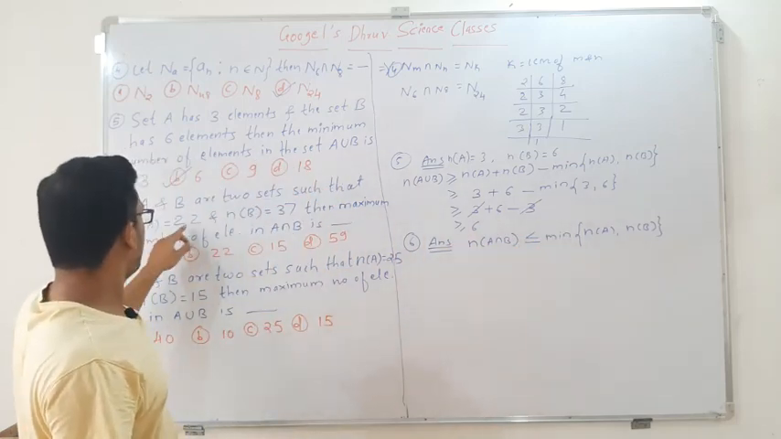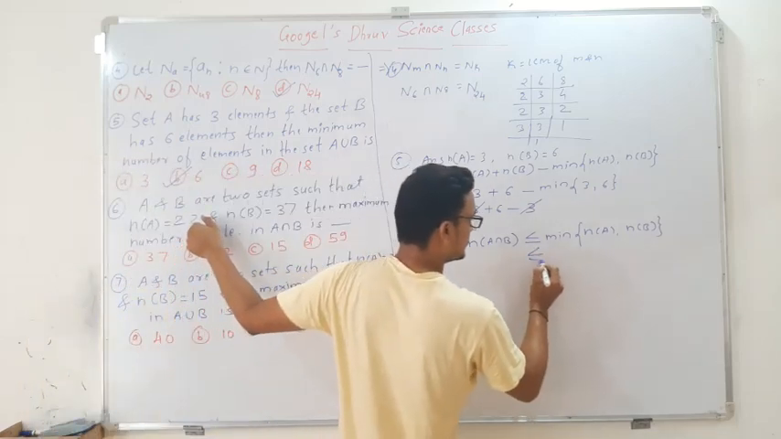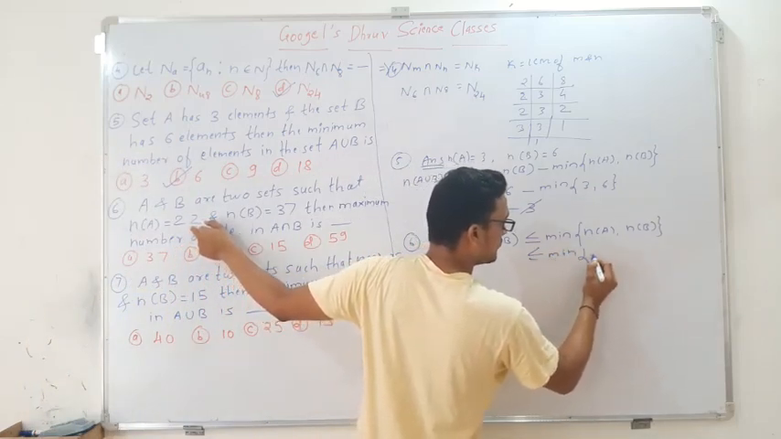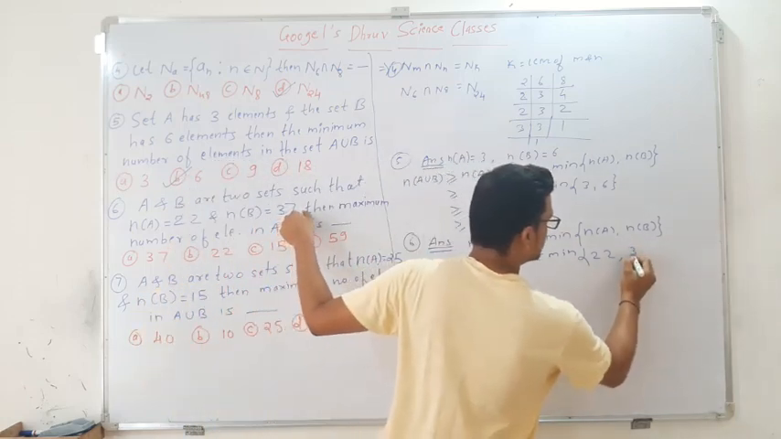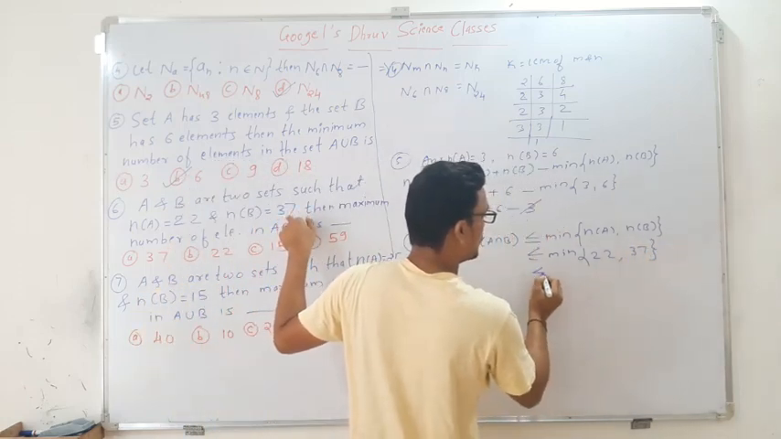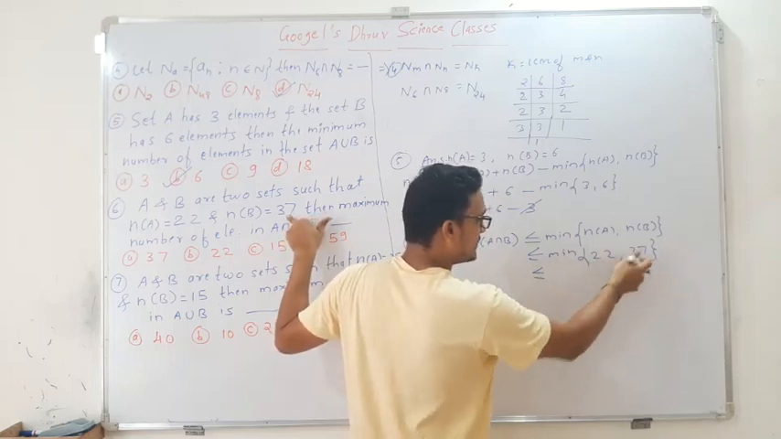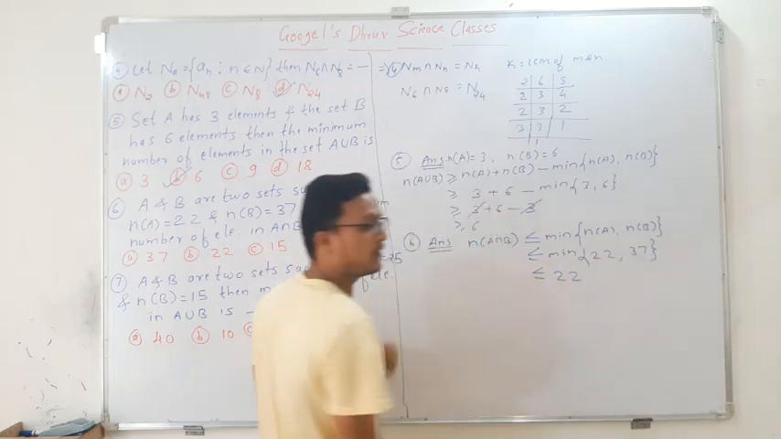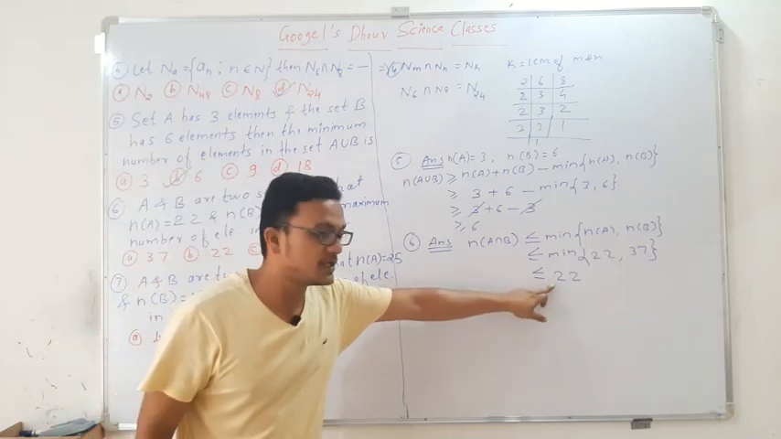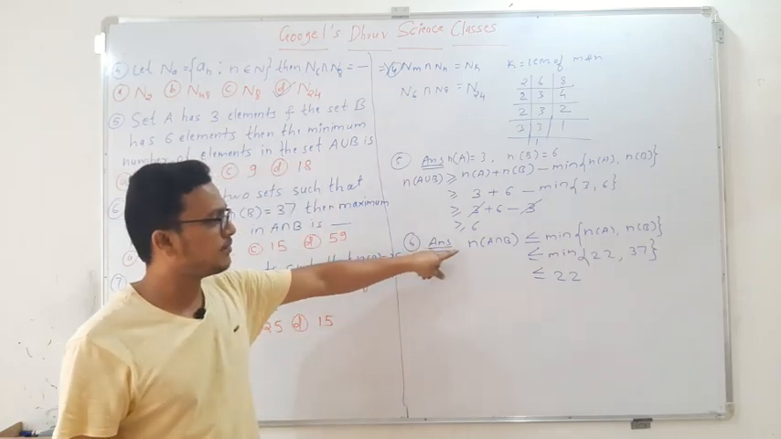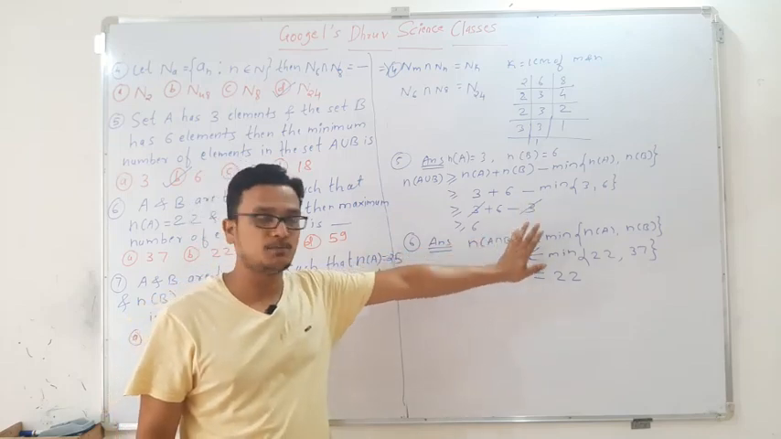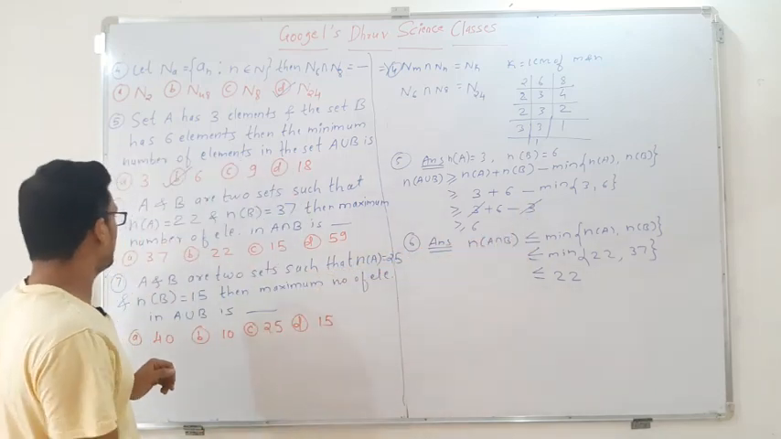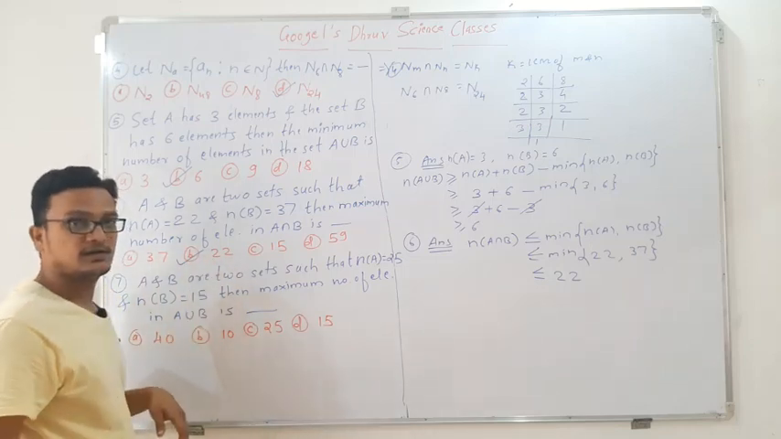So here n of A is how much? 22, right? And n of B is 37. So the minimum of 22 and 37 is how much? That is 22. So this 22 is the answer of what? The maximum number of elements present in A intersection B. So which option is correct here? Option B will be correct.